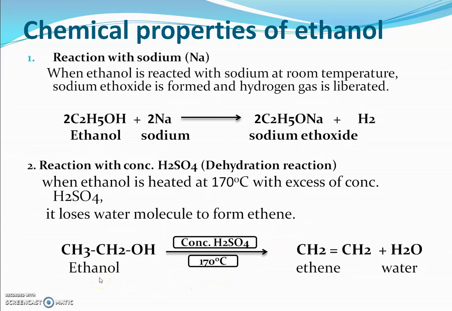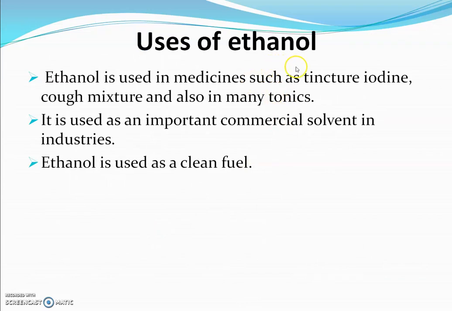When ethanol is heated with concentrated sulfuric acid at 170 degrees Celsius, it loses a water molecule and there is a formation of ethene having formula CH2=CH2. Uses of ethanol. Number 1, ethanol is used in medicines such as tincture iodine, different cough mixtures, and also in many tonics. In Ayurvedic tonics, the ethanol is self-generated.